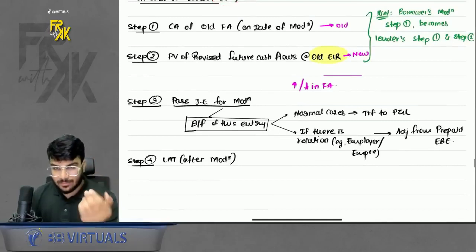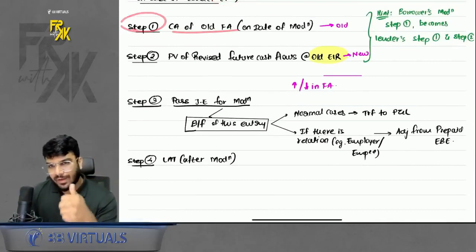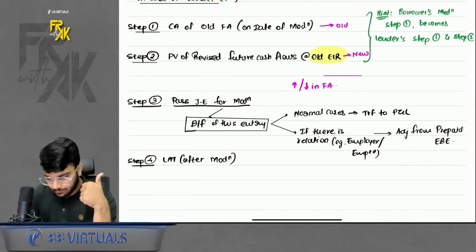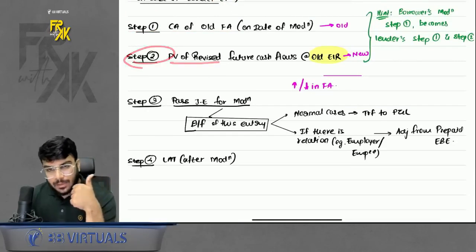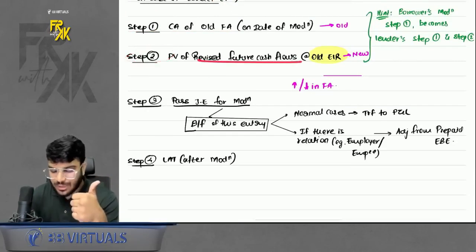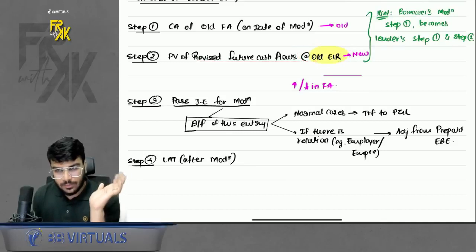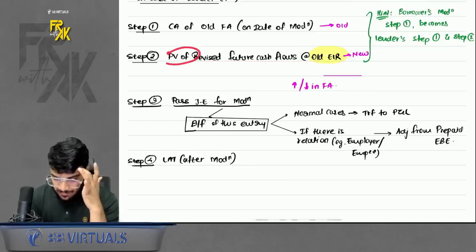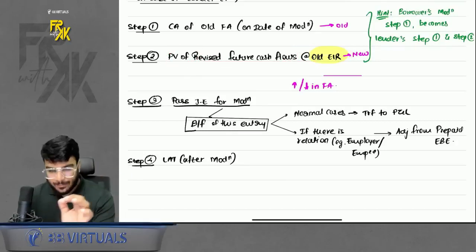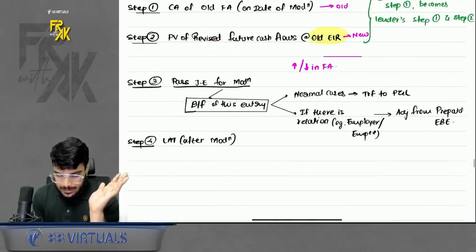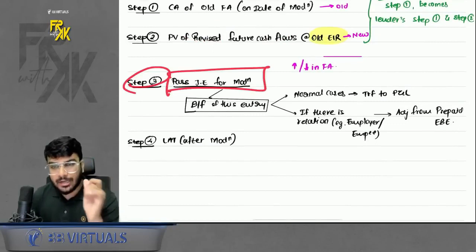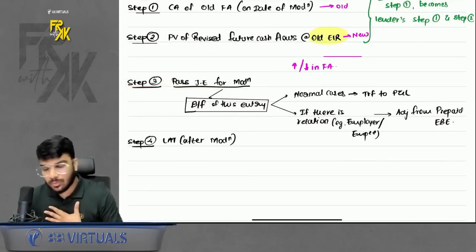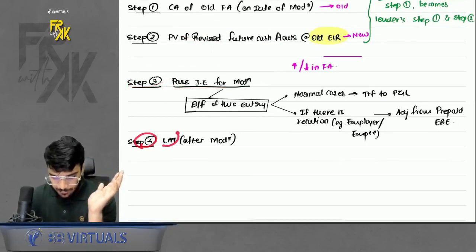Okay, so what are the steps? First step is to find the carrying amount of the old financial asset. Second step is to compute the present value of revised future cash flows at the old EIR. Revised cash flows information will be given. Okay, compute that. Then step 3, pass the journal entry for modification. How to pass it I will teach you while doing the question. And then step 4, prepare the LAT.